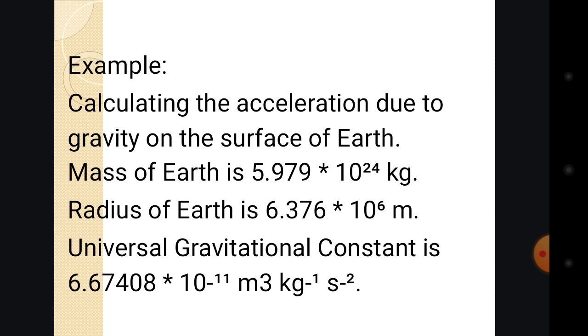And the universal gravitational constant, that is the capital G, has a value of 6.67408 times 10 to the power of minus 11 meter cube per kilogram per second square.